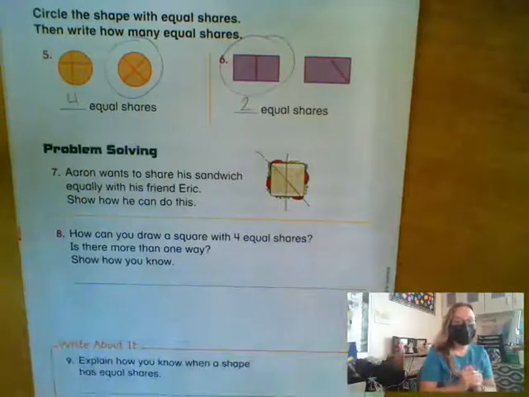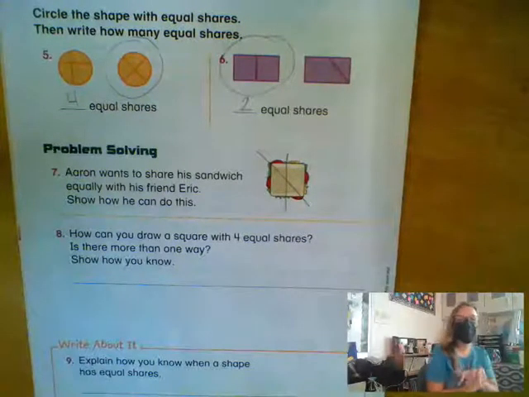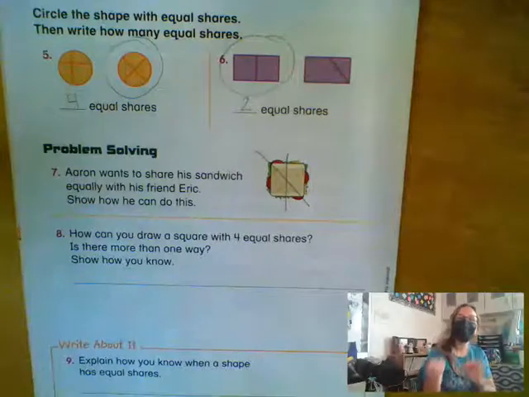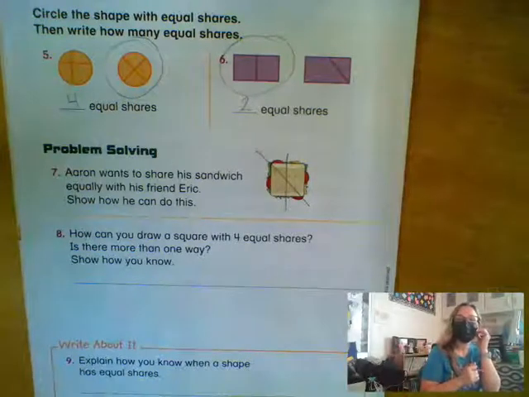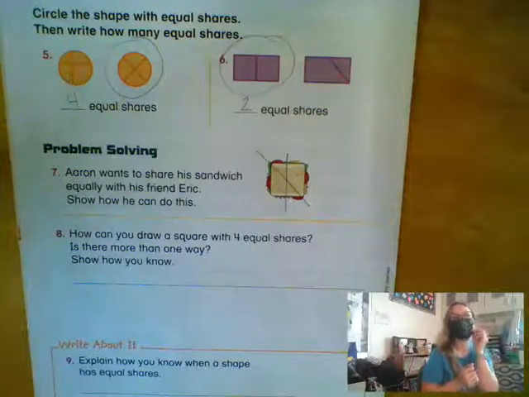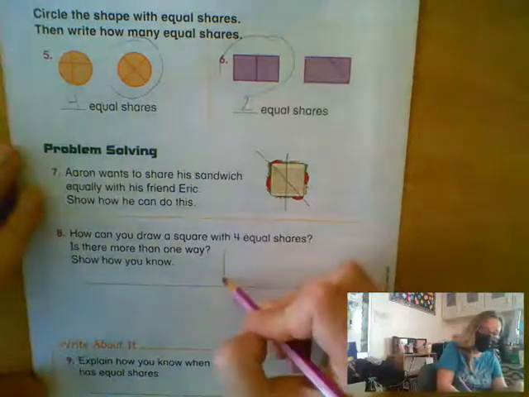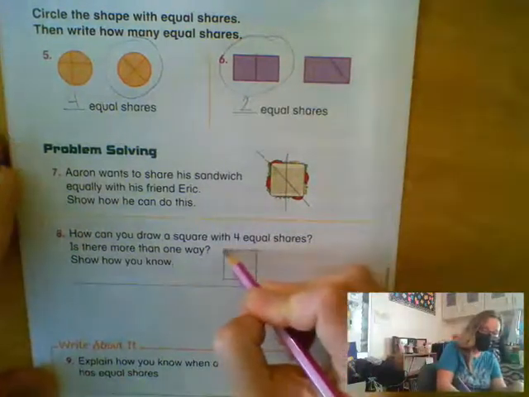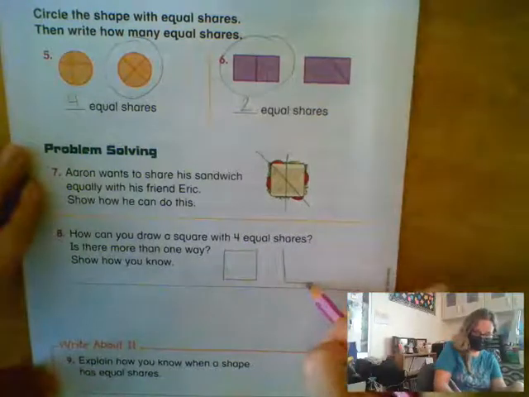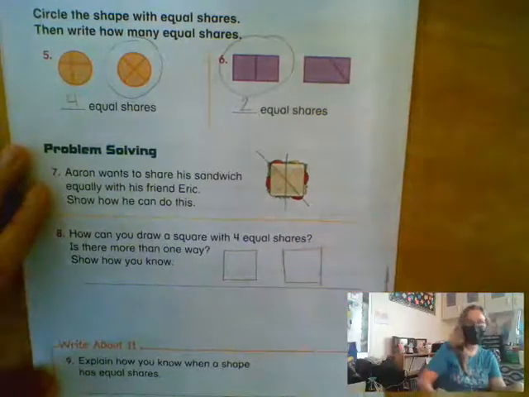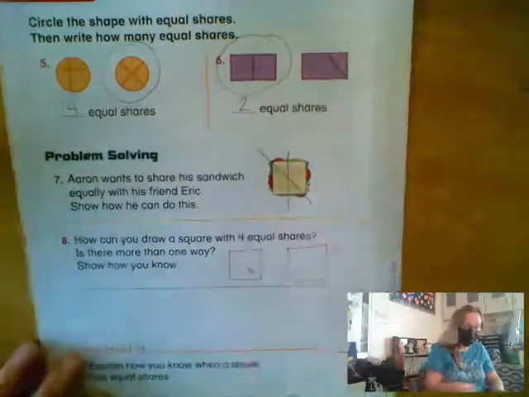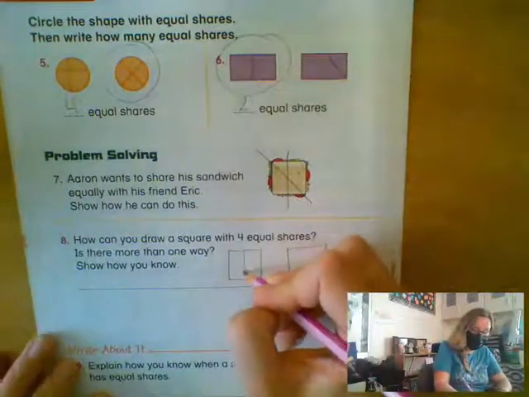Now, number 8 says, Emily, how can you draw a square with 4 equal shares? Is there more than one way? There is more than one way. So we could do one way. How, Emily? Tell me. One like that and one. Oh, so like make a cross down the middle. So cut it this way and that way.